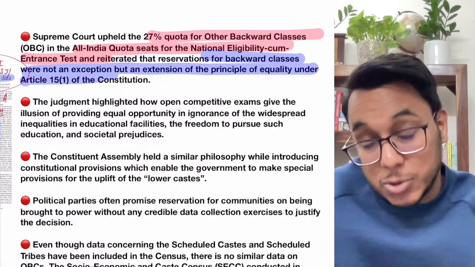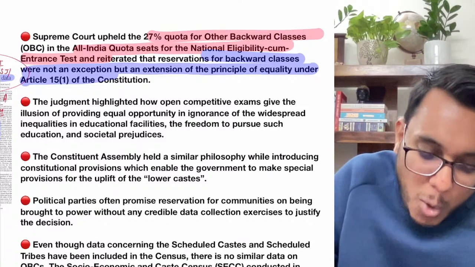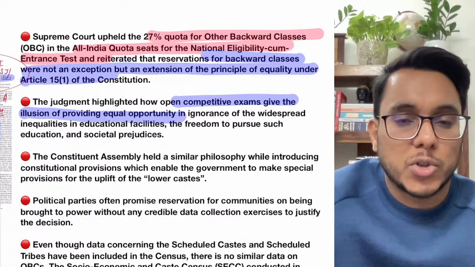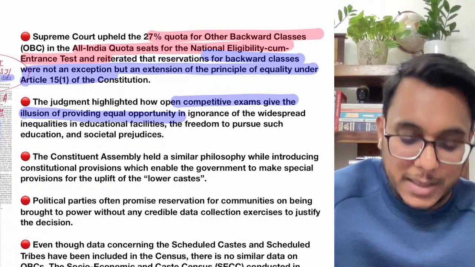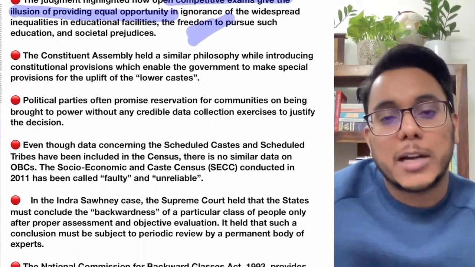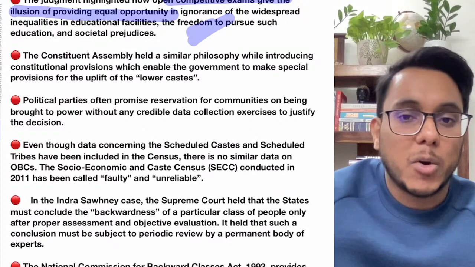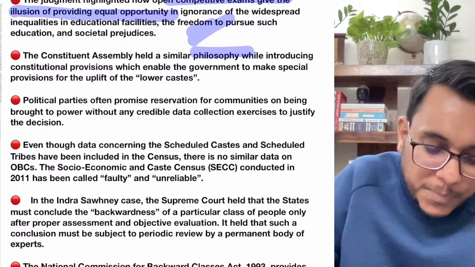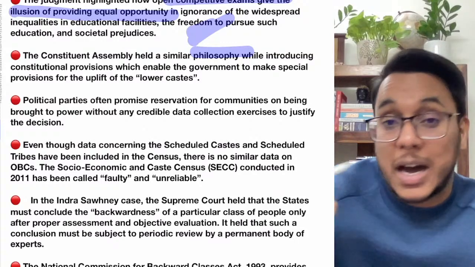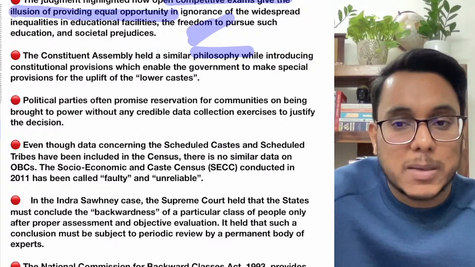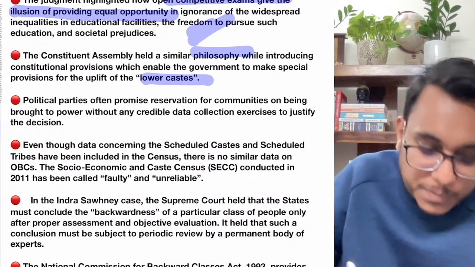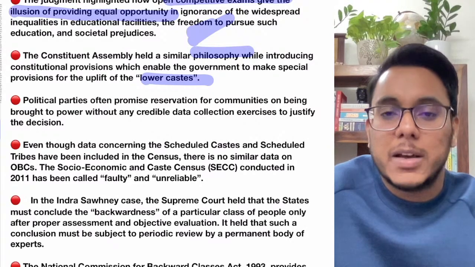So equality is not an exception, it is an extension. Now the judgment of the Supreme Court has also highlighted how many times open competitive examinations might give just an illusion that they are providing equal opportunity, but actually equal opportunity is not there. Now guys, the Constituent Assembly that was formed to make the Constitution of India also had this philosophy, that the lower sections or the sections which are deprived need to be given some kind of extra benefit. Lower castes were to be given some kind of focus. That was provided, and we came out with the concept of reservation.